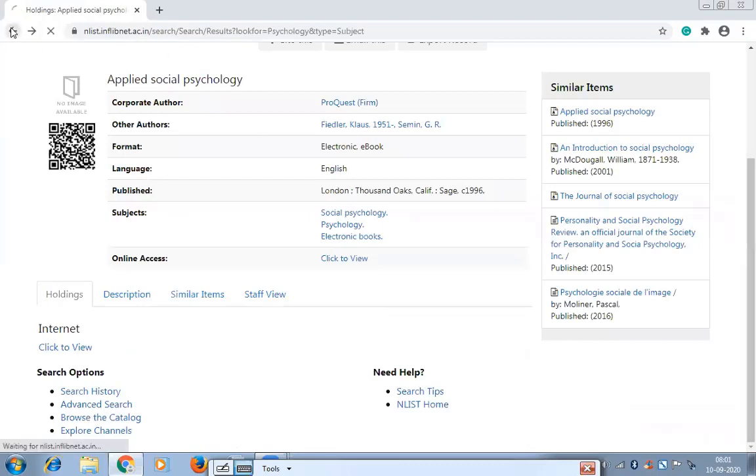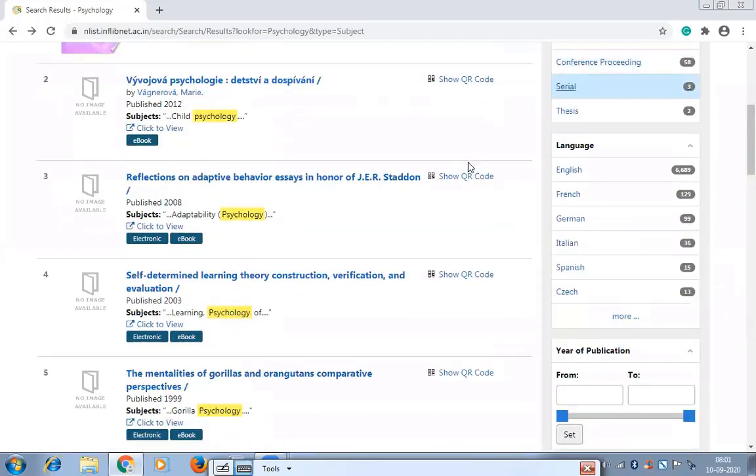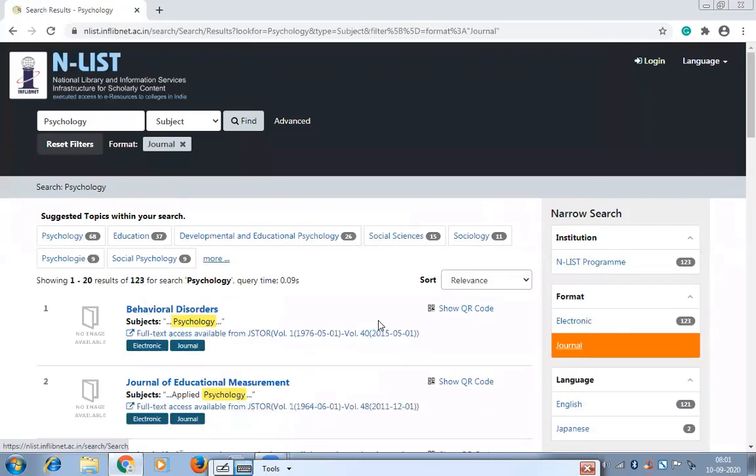Now we'll see how many journals are available for psychology. Just click on journals. See, now it will display all the journals which are available on the psychology subject.